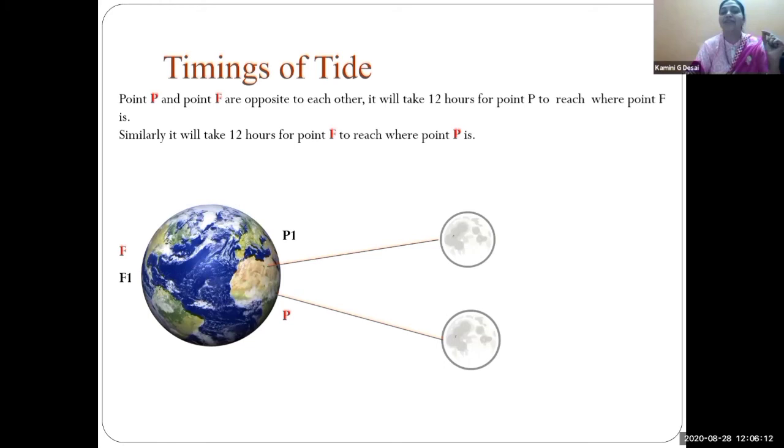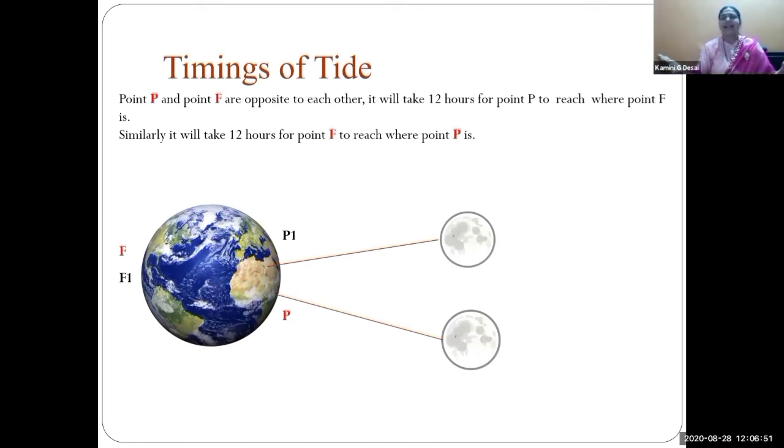After every 12 hours 25 minutes, the high tide and low tide cycles are completed. High tides and low tides are completed after 12 hours and 25 minutes because of the moon's position. Two times there are high tides and low tides in the sea. And if we know the timing of tides, then we can prevent accidents. It will be helpful to us, so we must know the timing of tides.